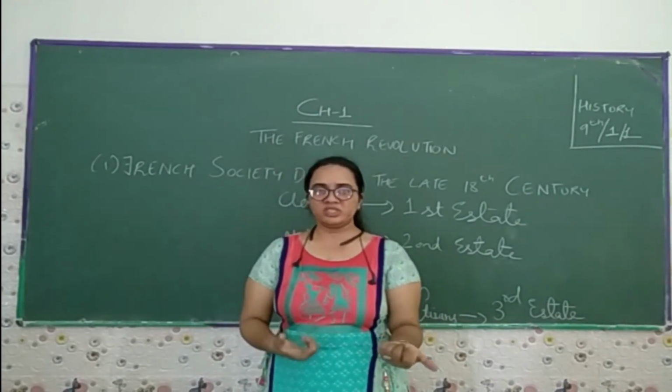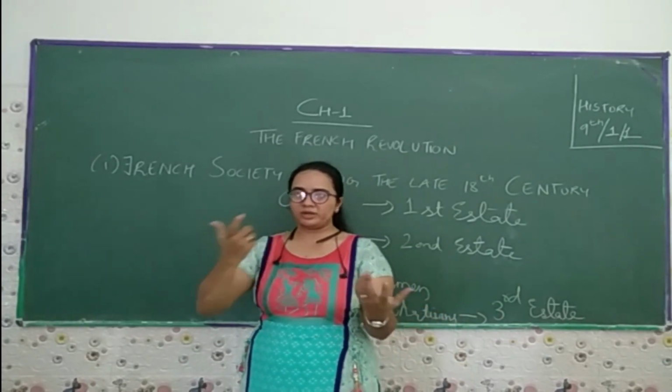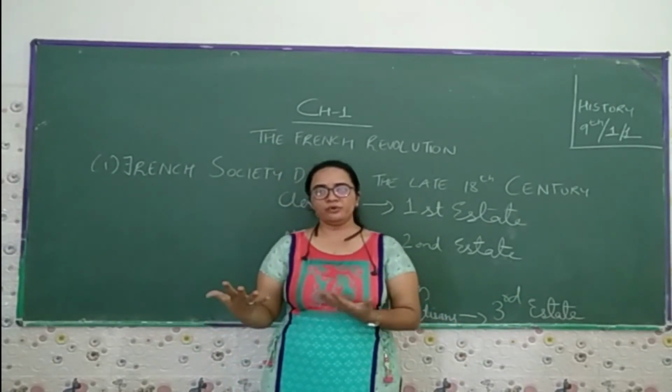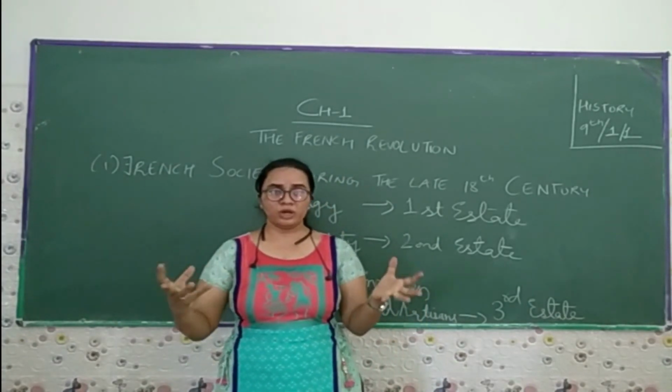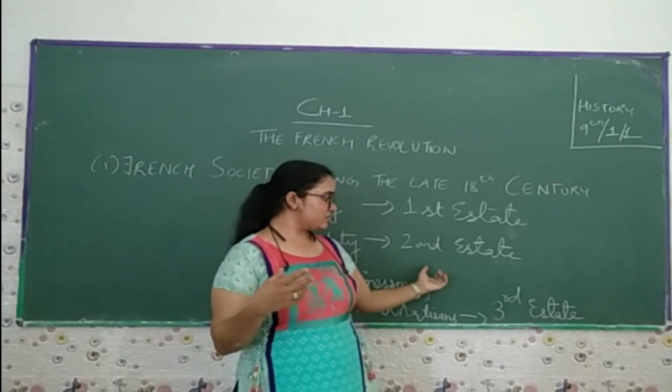Now the queen suggests that if you do not have money to buy bread, you can go and buy cake, and more taxes are levied on the third estate people.